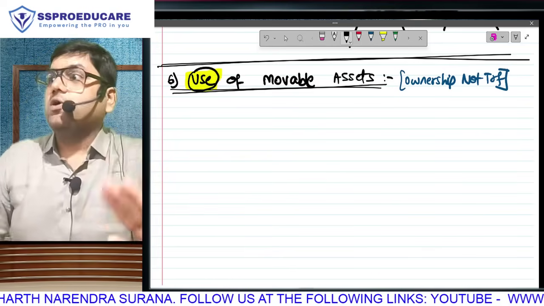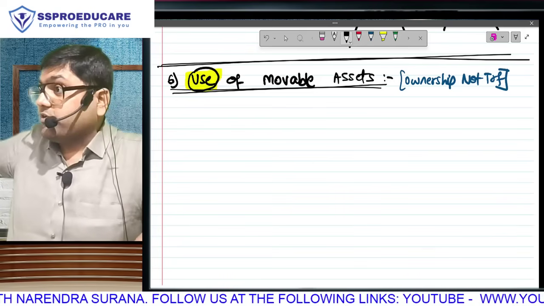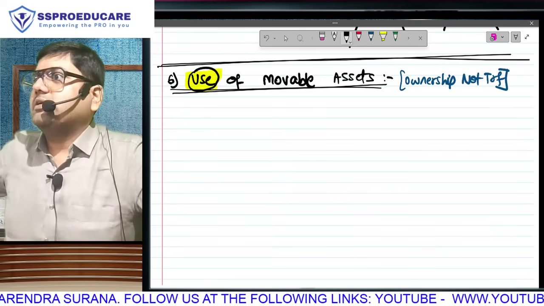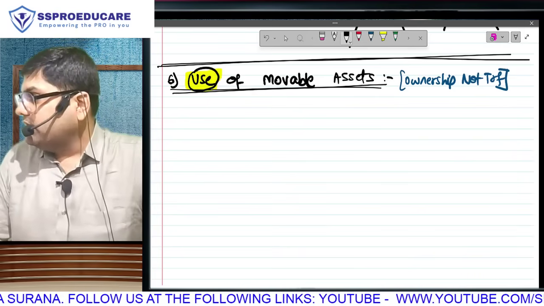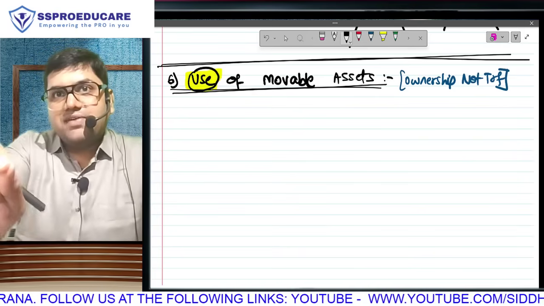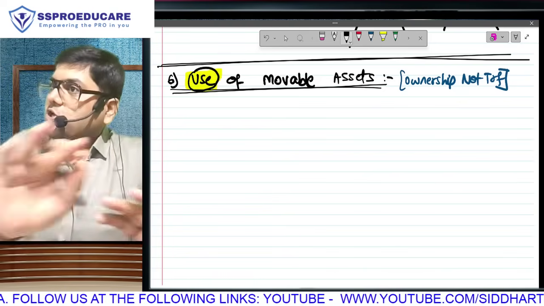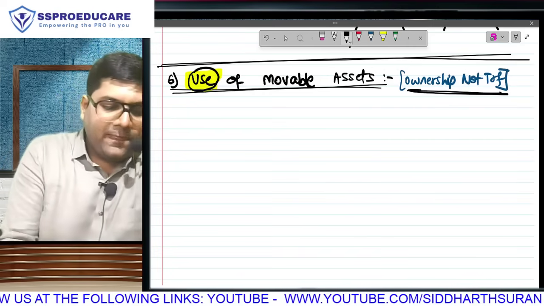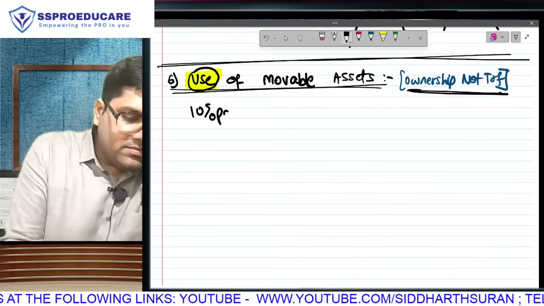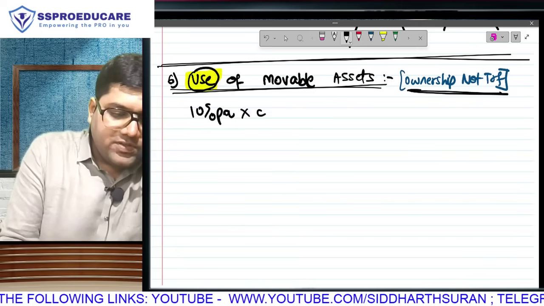Ownership is not given to you, because the seventh perquisite is sale of movable asset, where he makes you the owner. In that we will say ownership has been transferred. Here you use it, your usage is over, return the asset. Ownership not transferred. 10% per annum of the original cost.